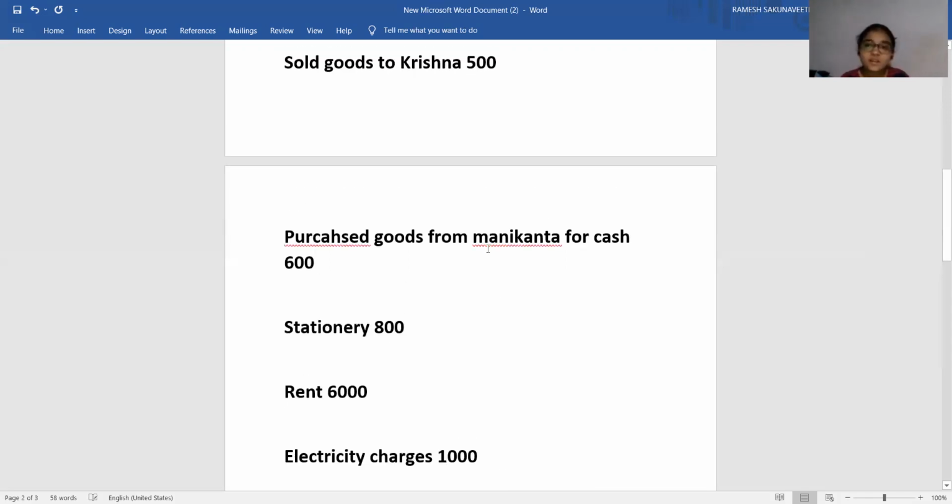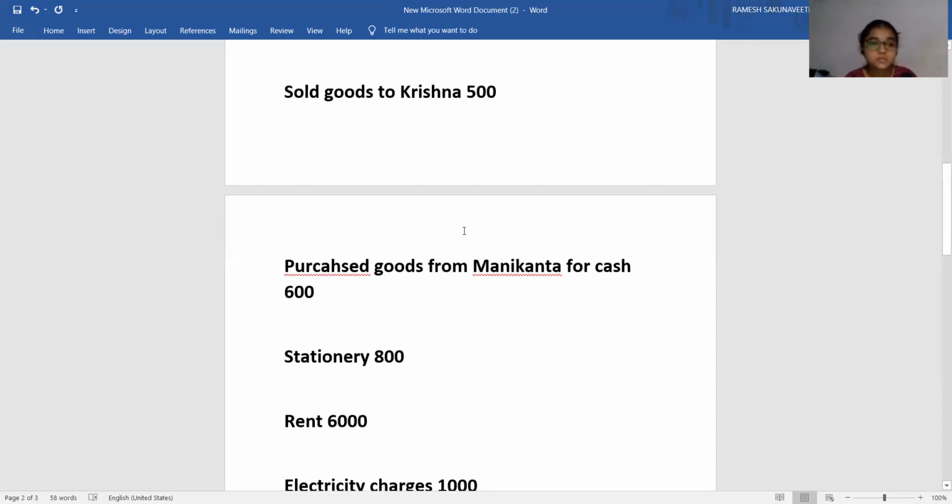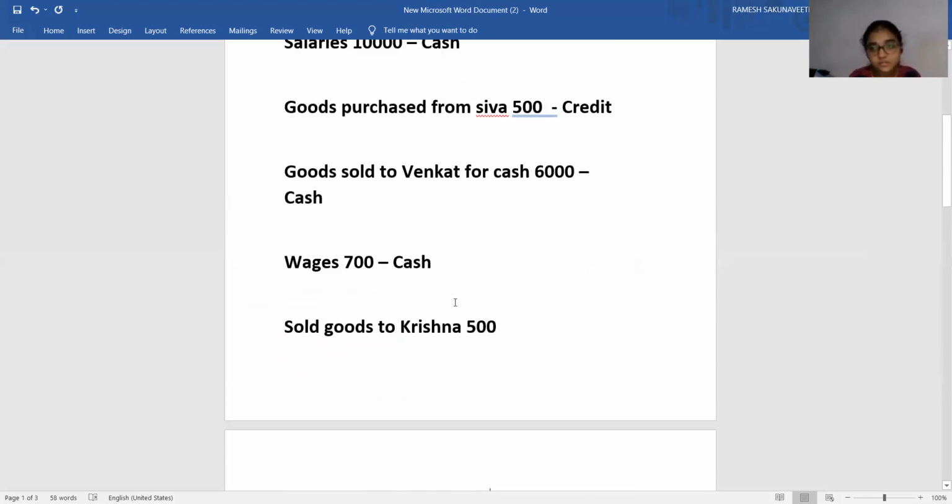Sir, how can we differentiate them, whether it is related to cash or credit? Okay, see, in the sentence, if the word cash is there, that is a cash transaction.